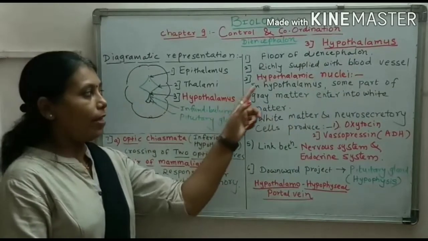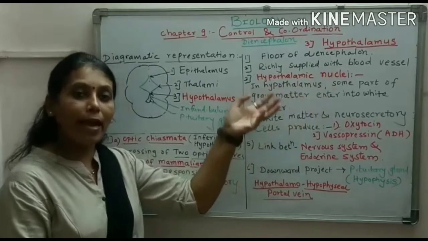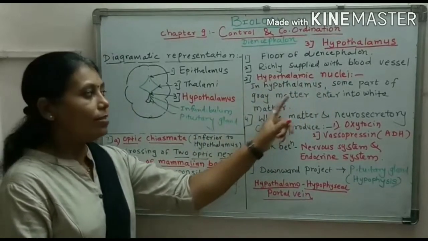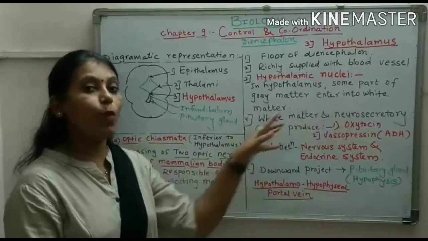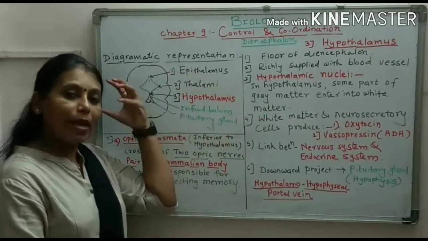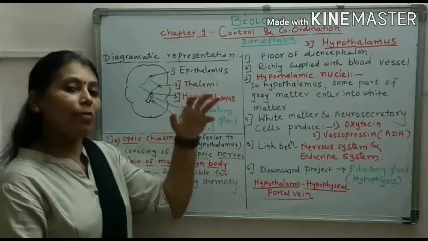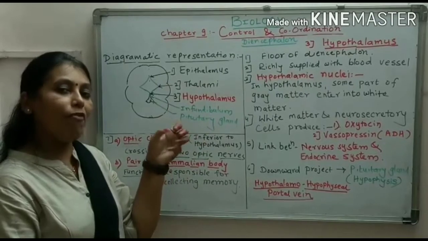Now let us study the hypothalamic nucleus. What do you mean by hypothalamic nucleus? In the hypothalamus, some part of the grey matter enters into the white matter. As we know, the outer part of the brain is the cortex and the middle part is the medulla. The outer part is made up of grey matter and the middle part is made up of white matter.